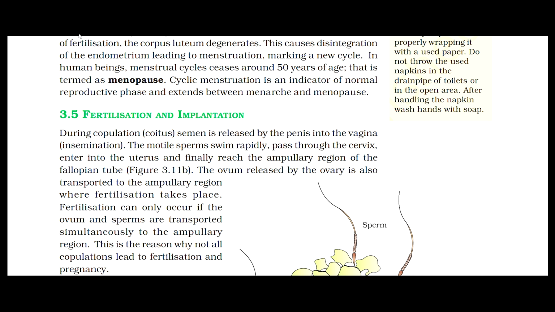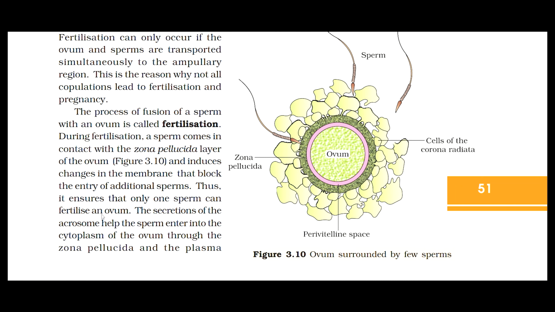3.5 Fertilization and implantation. During copulation, which is coitus, semen is released by the penis into the vagina, which is insemination. The motile sperms swim rapidly, pass through the cervix, enter into the uterus, and finally reach the ampullary region of the fallopian tube, which is given in figure 3.11b. The ovum released by the ovary is also transported to the ampullary region where fertilization takes place. Fertilization can only occur if the ovum and sperms are transported simultaneously to the ampullary region. This is the reason why not all copulation leads to fertilization and pregnancy.